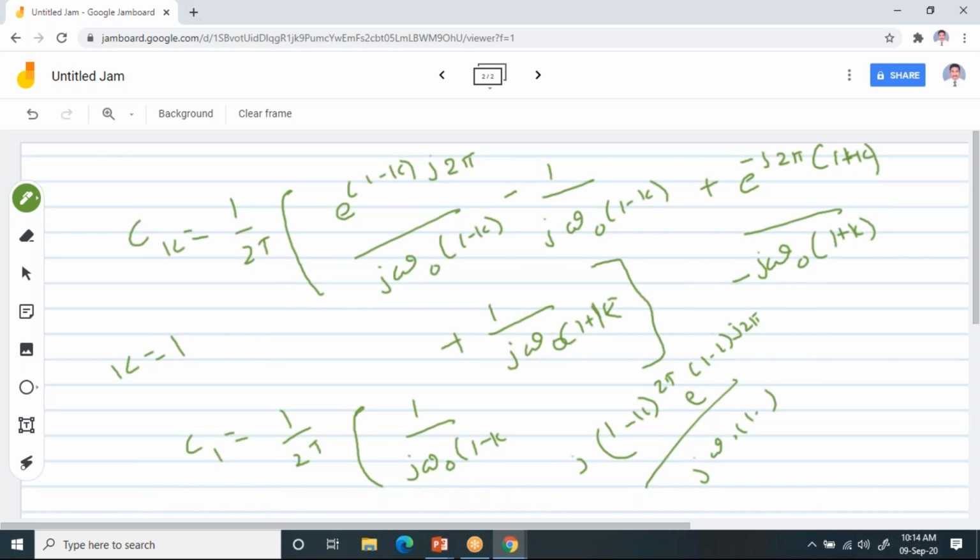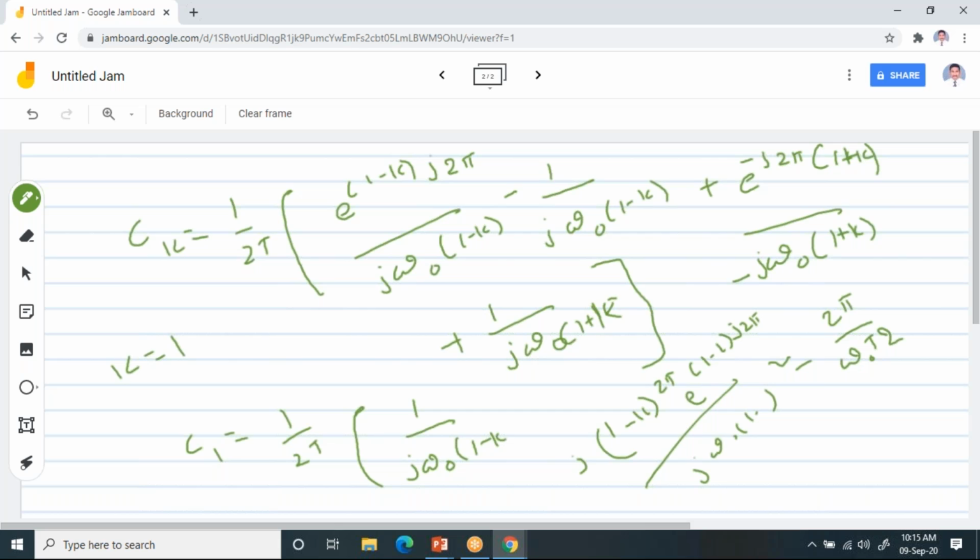And finally, if you simplify this, since the differentiation of a constant is 0, it gets cancelled. So finally, 1 by k, 1 minus k gets cancelled. In the numerator, j gets cancelled. In the denominator, you will get 2 pi. Now observe it: in the numerator, you will get 2 pi when k equal to 1. In the denominator, you will get omega naught t.